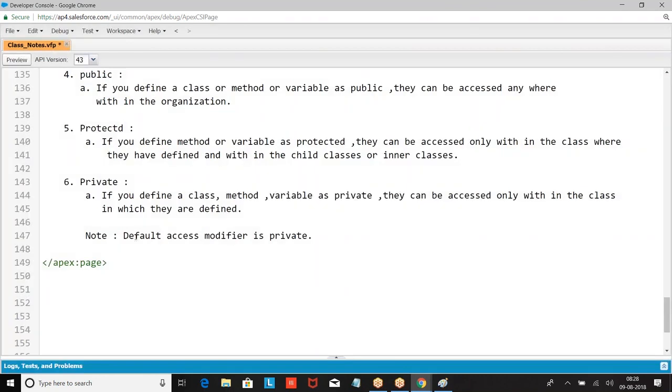Second, only for test classes we will define private.